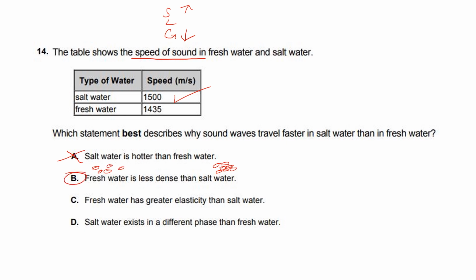C. Fresh water has greater elasticity than salt water. That does not have anything to do with it. And then D. Salt water exists in a different phase than fresh water. Absolutely not. Both of them are liquids, so our answer choice is B.